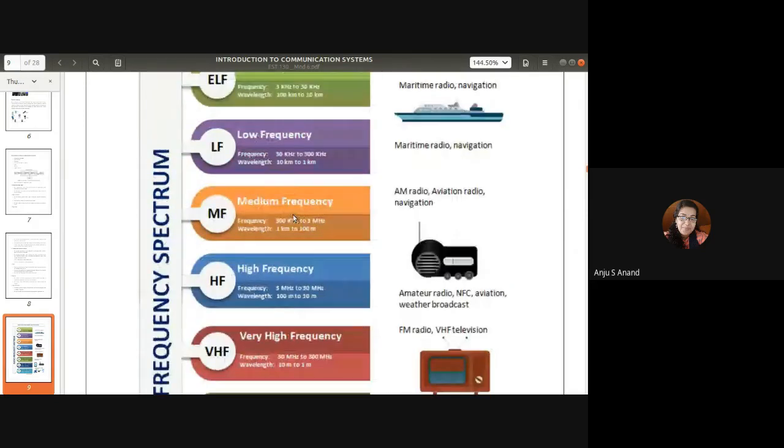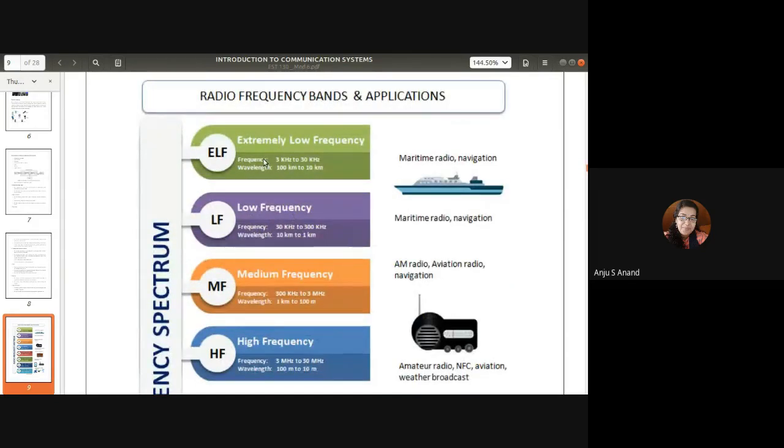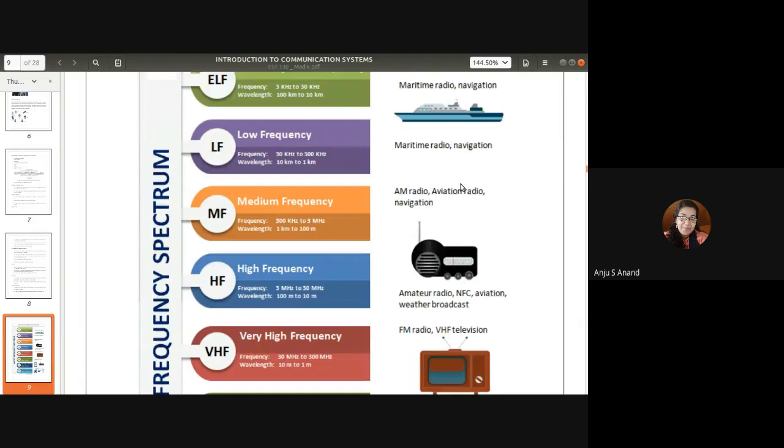Each band is listed here, for example 3 kilohertz to 30 kilohertz is extremely low frequency, with the corresponding frequency and wavelength. We can also see pictorially the application of each frequency band.